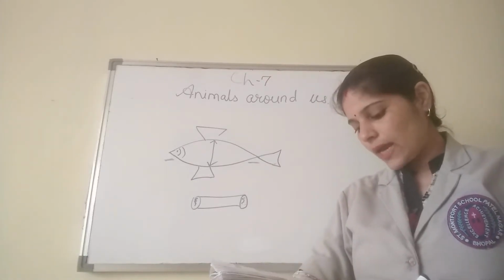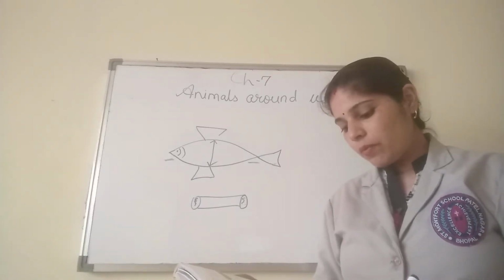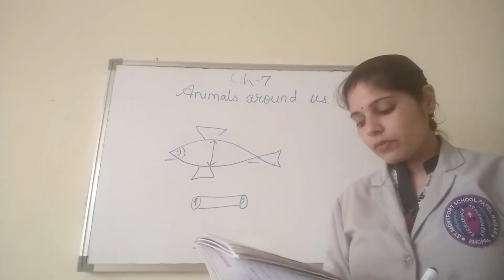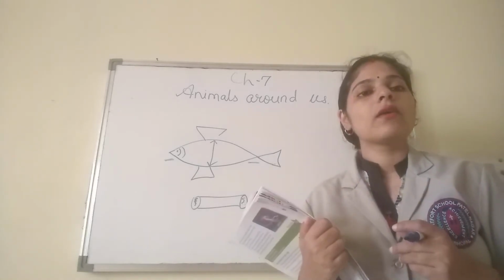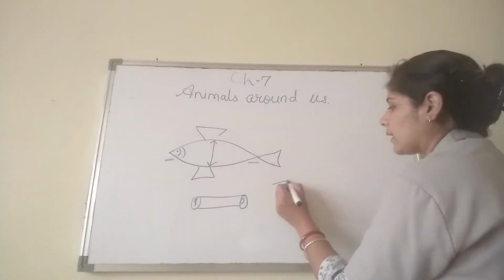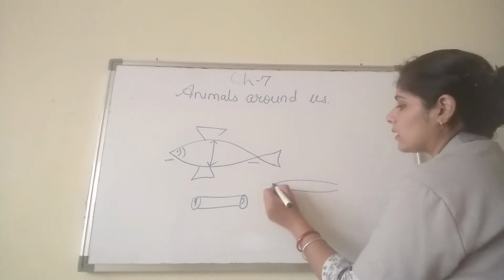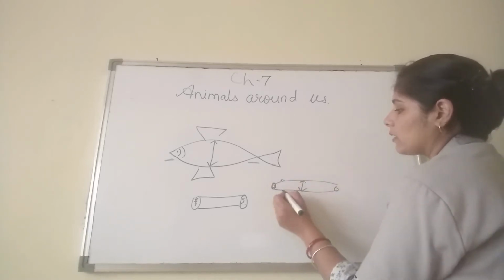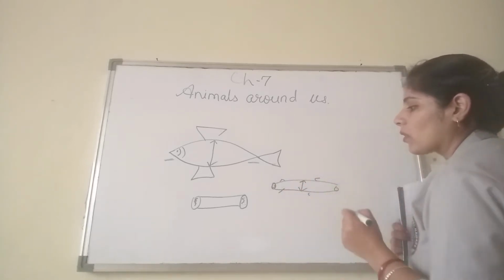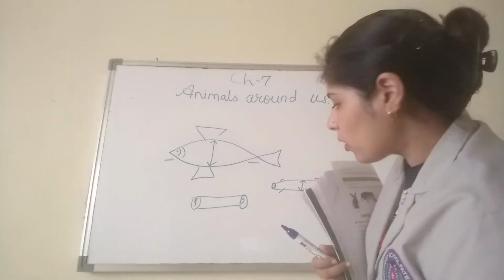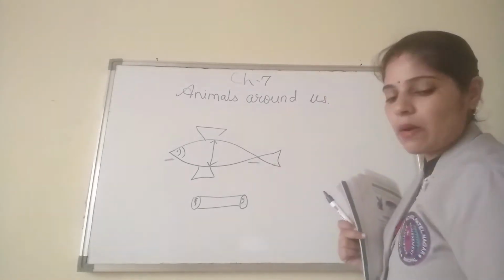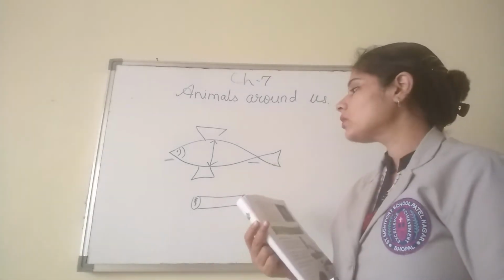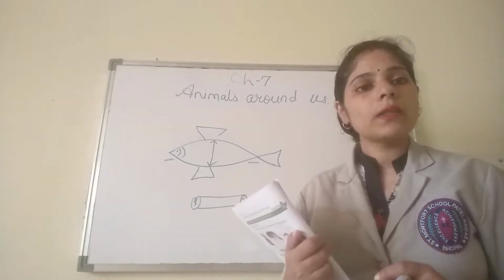Then we have animals like crocodile and lizard. They have a body narrow at the ends and four short limbs. You might have seen the crocodile or lizard: they have a body like this, narrow at both ends and broader in the middle. But they have four limbs to walk. The example is crocodile and lizard. These limbs help them to crawl on the ground.